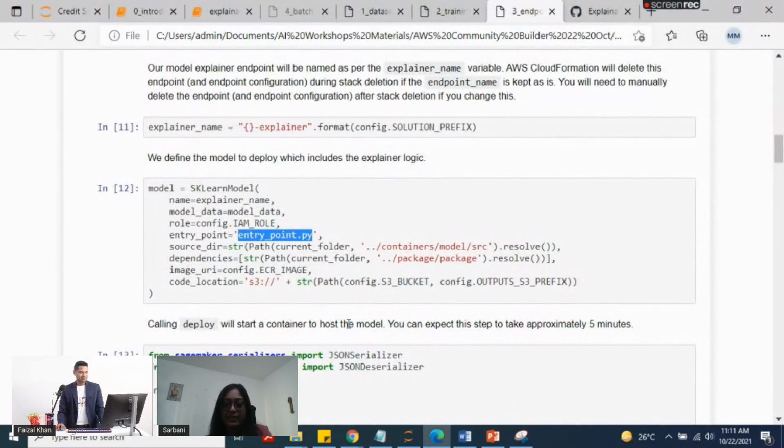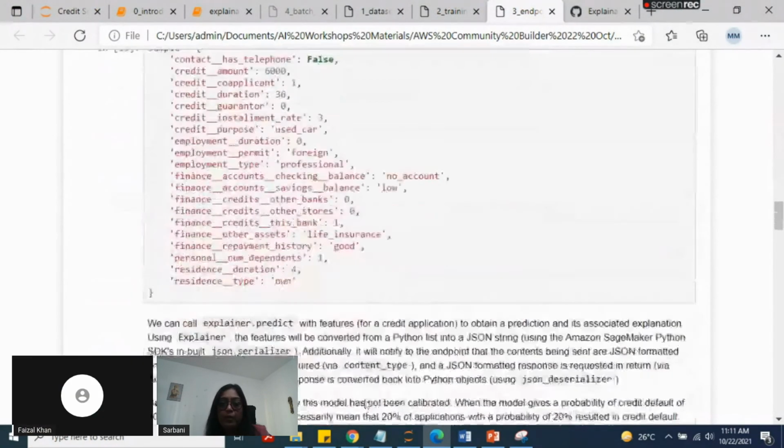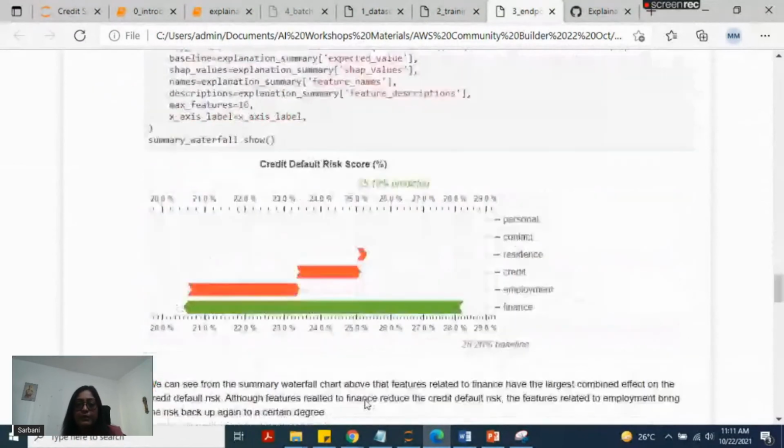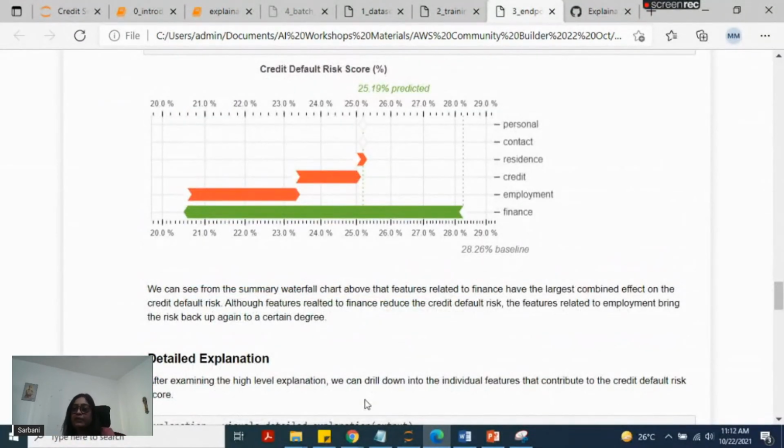Sure. Let me just quickly go through the output, which is interesting here. Once everything runs, we'll be able to see the visual output. Here you can see this finance feature is having a positive impact on the risk score, and all other features are having a negative impact. As a business user, they will be able to understand what the impact is.